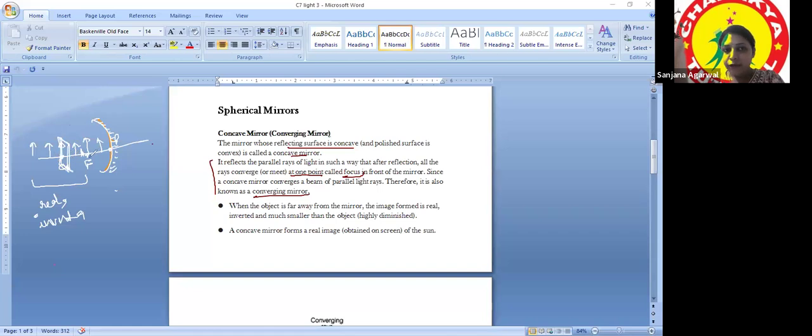What happens when the object is kept at F? This is again one of the nice properties of this concave mirror: if we keep any object at F, the focus point, all the light rays striking the mirror from the focus, after reflection from the mirror, will go straight back and parallel to the principal axis. So you can say this property is just the reverse, the reciprocal, of the first property I told you.